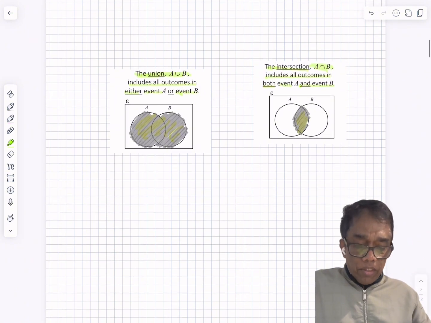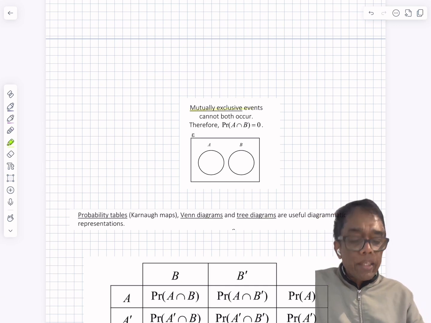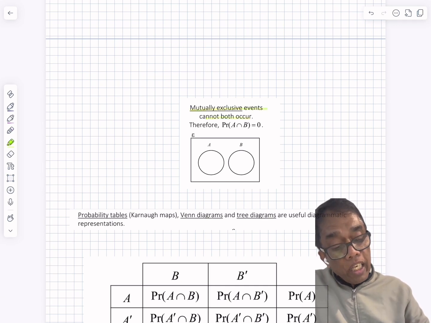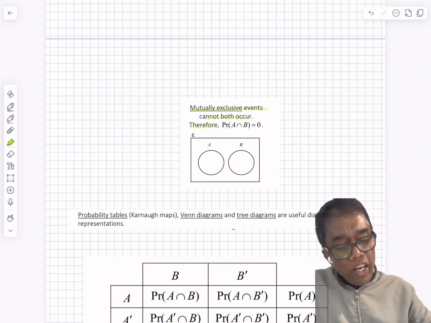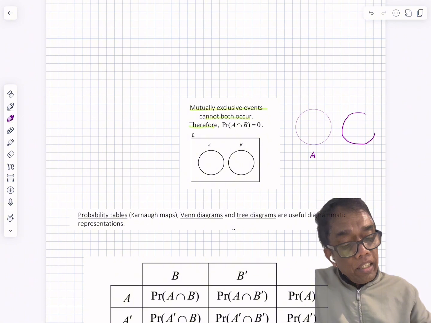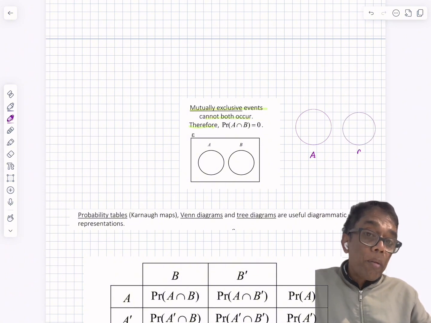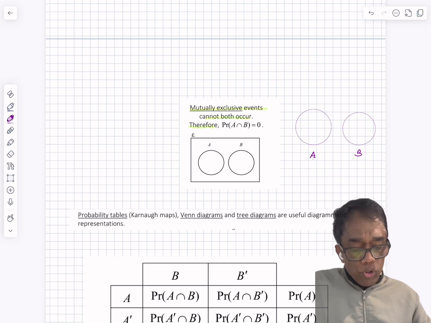Similarly, we will go to mutually exclusive events. What are mutually exclusive events? They cannot both occur at once. That means there is no intersection. As an example, if A is an event like this and B is another event, they don't have a common region for A and B. Therefore, they are mutually exclusive.